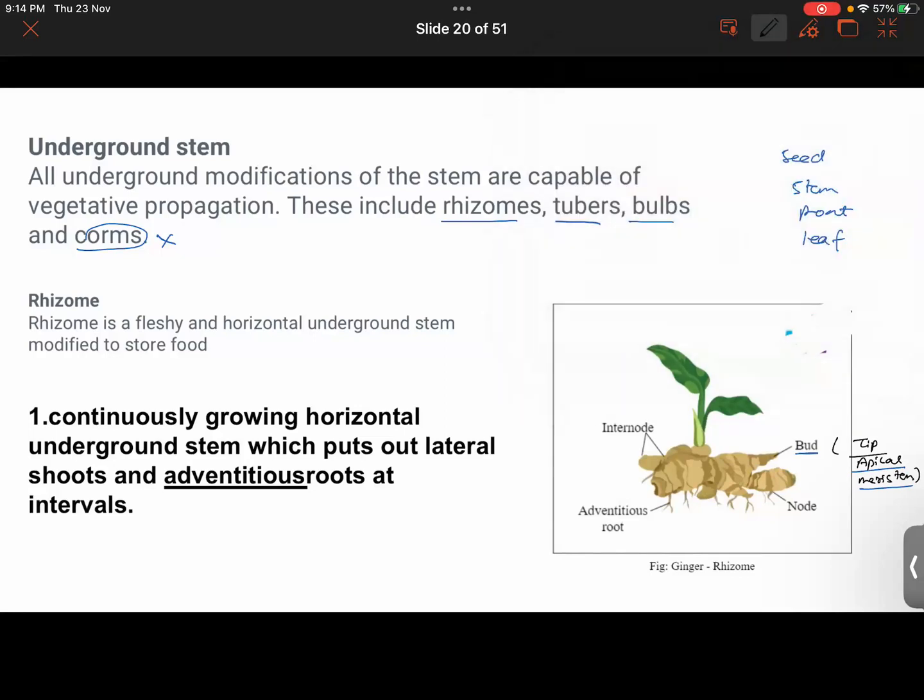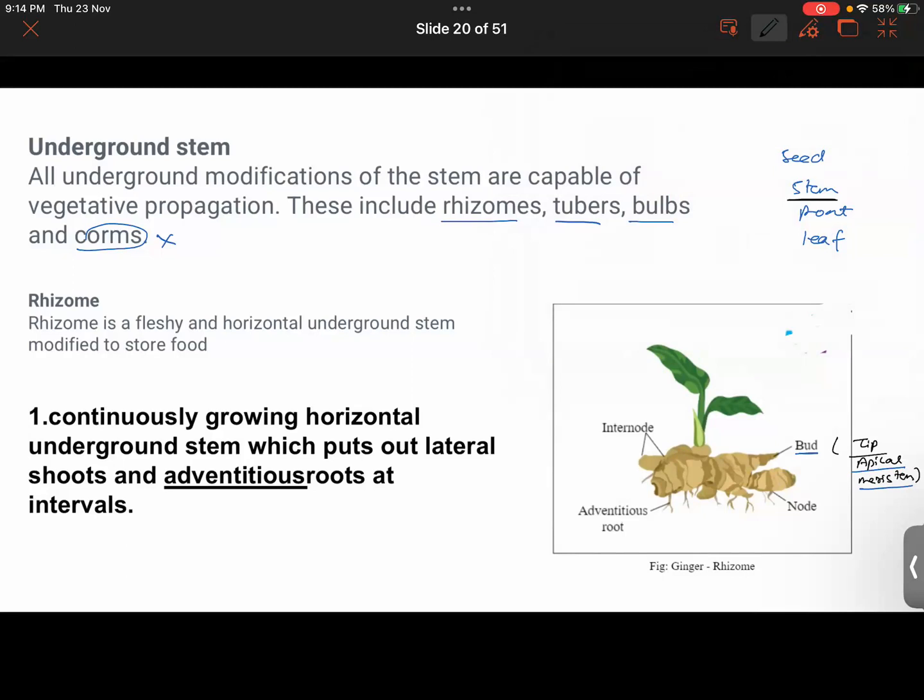Obviously it is the seed. Seed. We are talking about vegetative propagation, no? Sir, root. The stem. Obviously stem, na guys. Why both of you are agreeing on seed? Sir, I said stem.